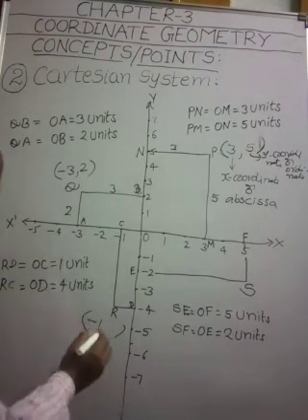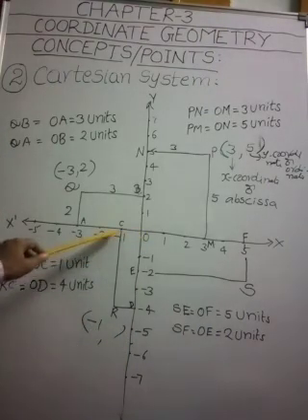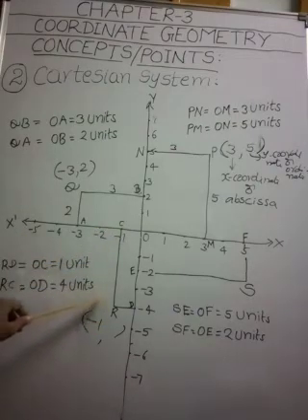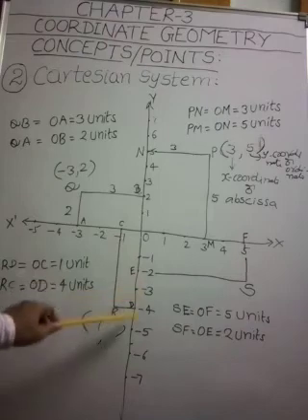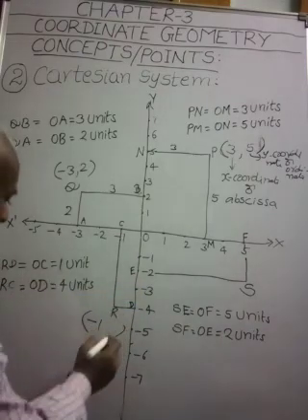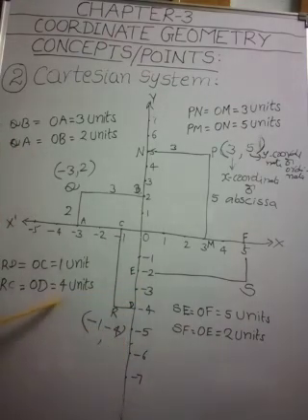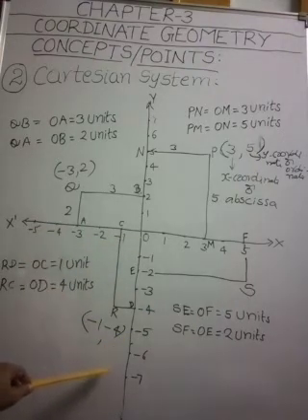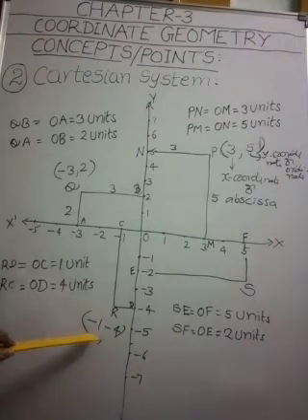So minus 1 along the negative x-axis, and it is at a distance of 4 units from the x-axis measured along the negative y-axis. So minus 4. The x coordinate is minus 1, and the y coordinate is minus 4, because we measured along the negative x-axis and along the negative y-axis. Understood this point, my dear children? The coordinates of the point R.